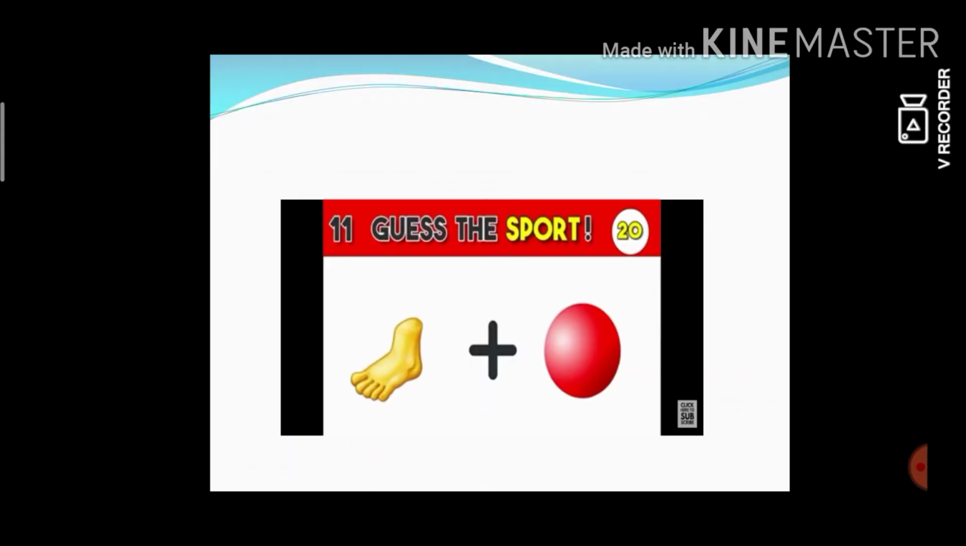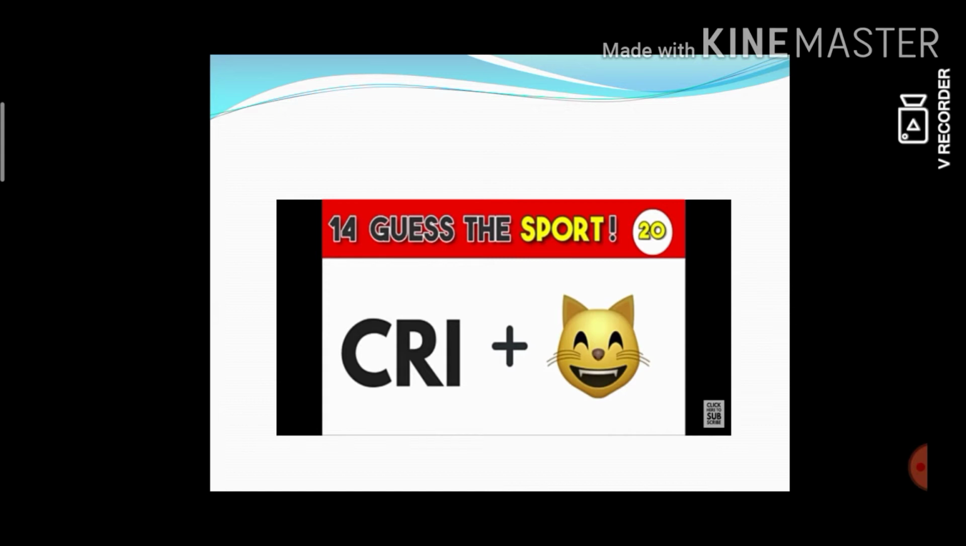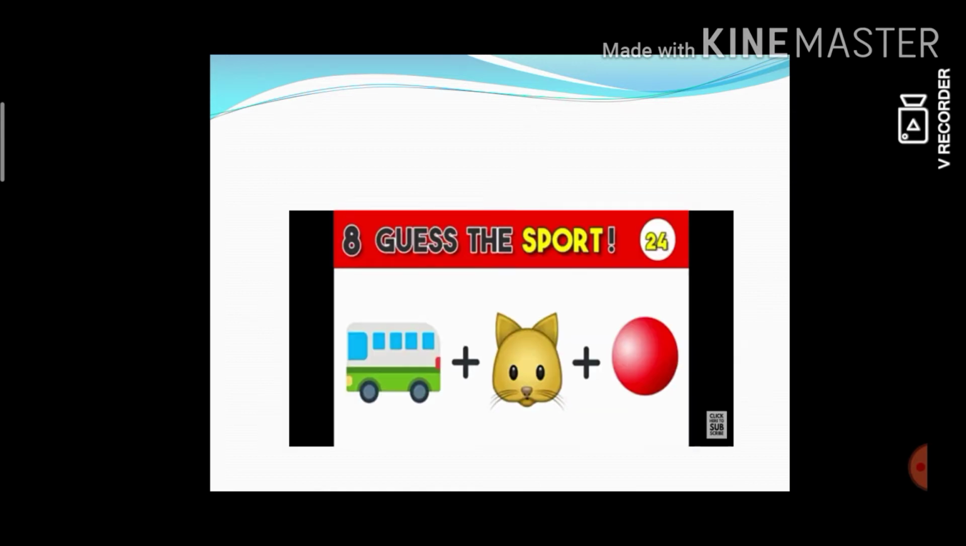Can you guess what the picture says? Yes, this is a game. This is a connection word. You need to connect the two pictures. What is the first? Foot, ball. Yes, very good. Football is the correct answer. See the next one. Can you guess what this is? Yes, very good. Cricket. Then see this: bus, cat, ball. Yes, very good. Basketball.